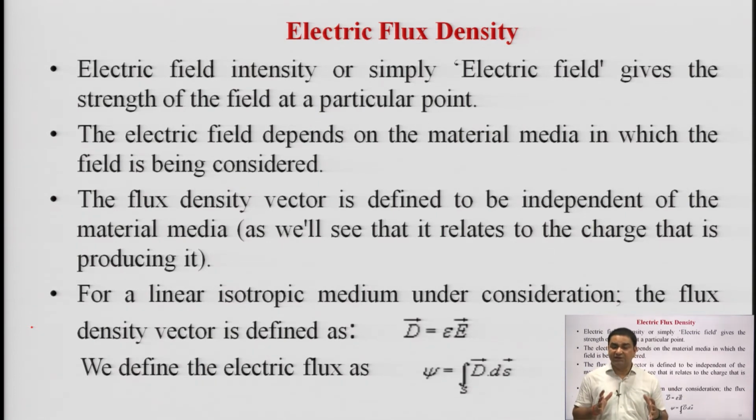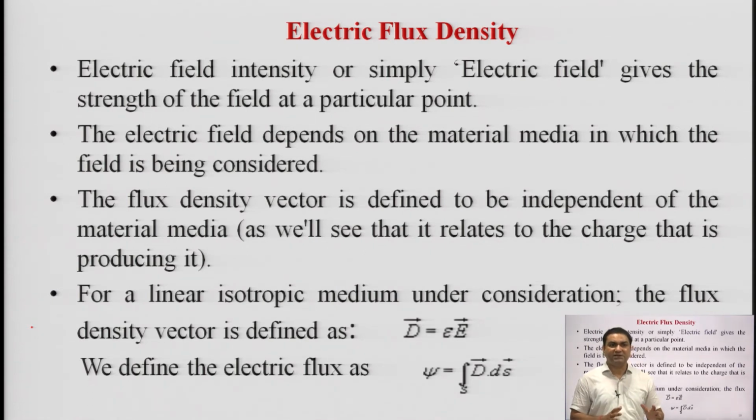The flux density vector, what is electric flux? In generalized form, the electric flux density D is defined as epsilon E simply. I think this particular mathematical notation is sufficient to describe the whole theory of electric flux and electric flux density. D is equal to epsilon E, capital D. Capital D itself is a very important, very significant parameter in electrostatics.